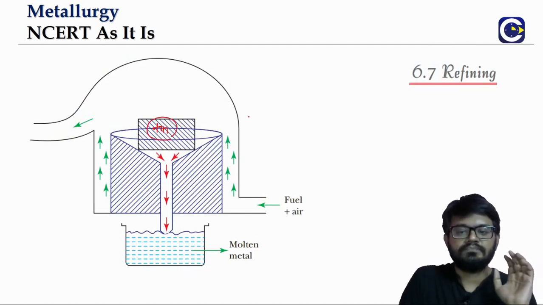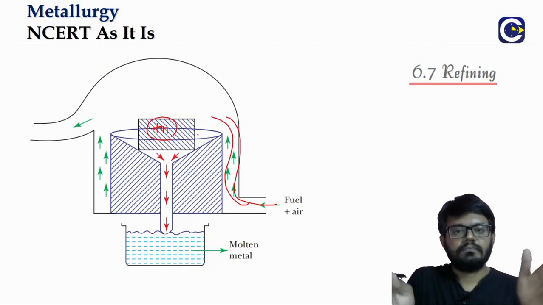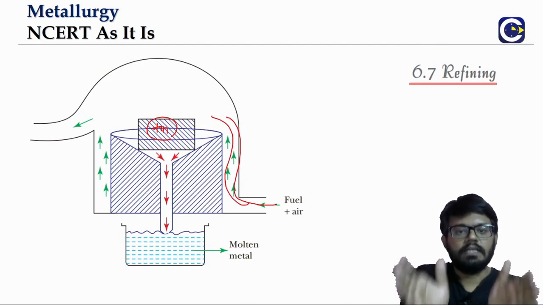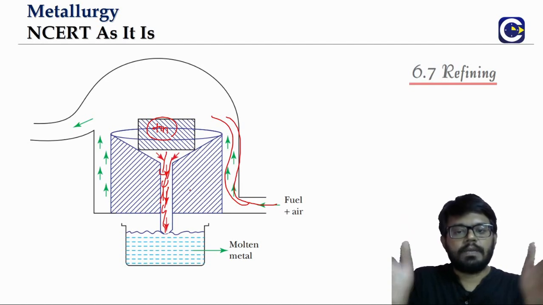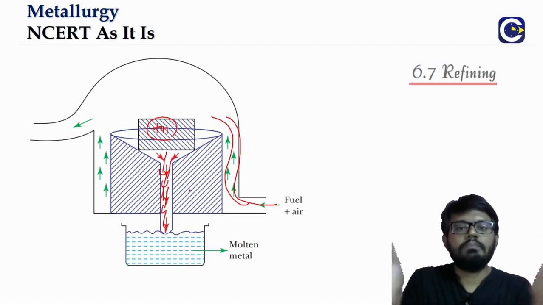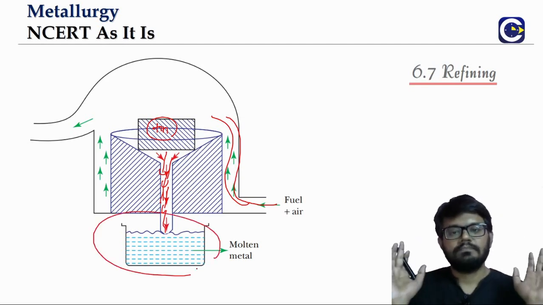You pass some hot air, thereby the tin which is getting melted will flow through and get collected. Whereas at the top, you will still have all the impurities left over, because tin is able to melt easily since its melting point is low, whereas the impurities will not be able to come down, and you will be able to collect all the molten metal here.